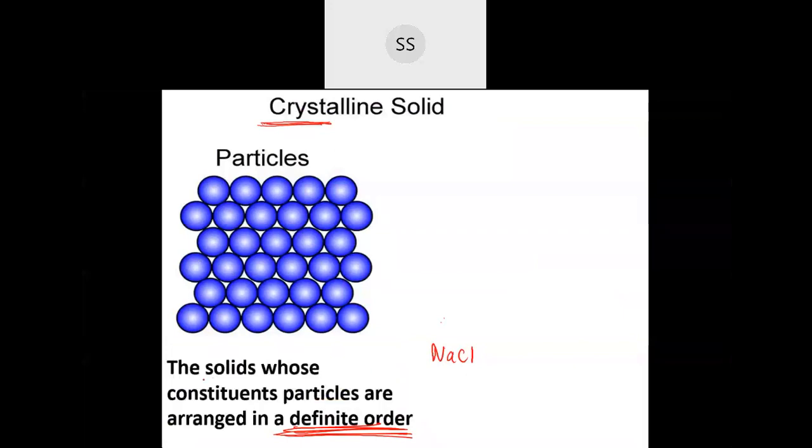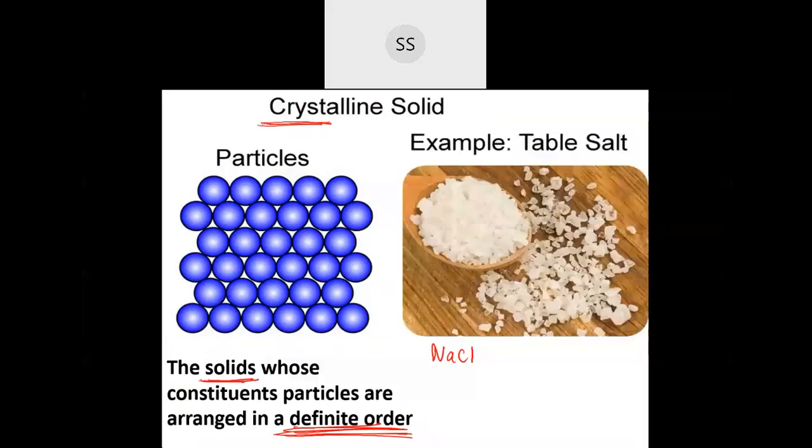A crystalline solid means a solid whose constituent particles are arranged in a definite order. An example is table salt, NaCl. If you observe correctly, you will see sodium, then chlorine, then sodium, then chlorine, like this. They have a correct arrangement of sodium and chlorine, one after the other. Such solids come under crystalline.